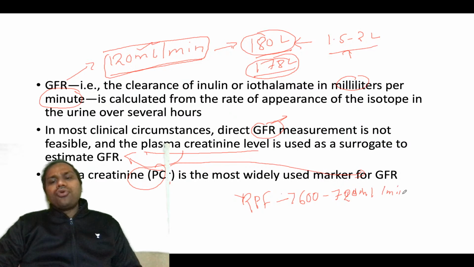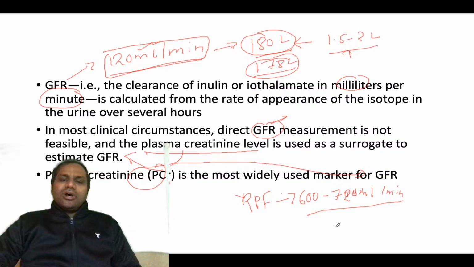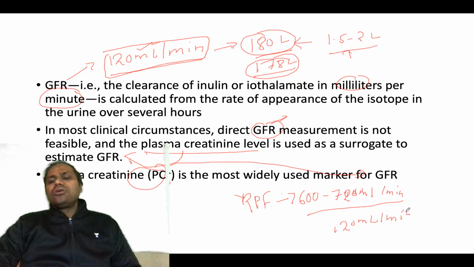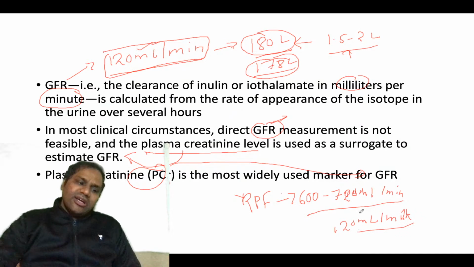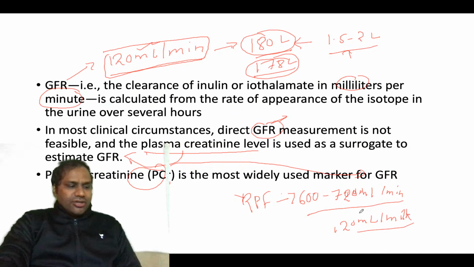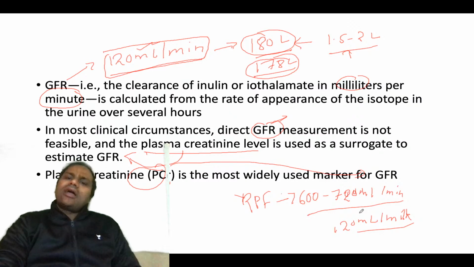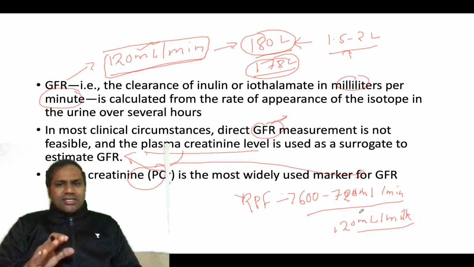With this much flow, remember, 120 ml per minute is filtered. That you need to know, that is very, very important. Then again we have talked about filtration in glomeruli.